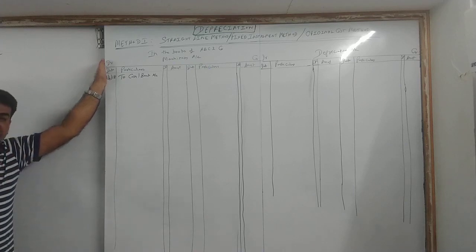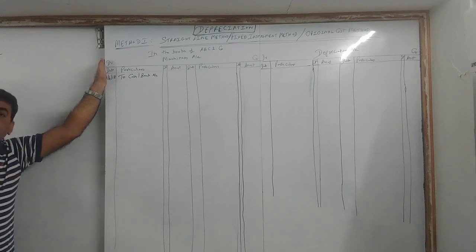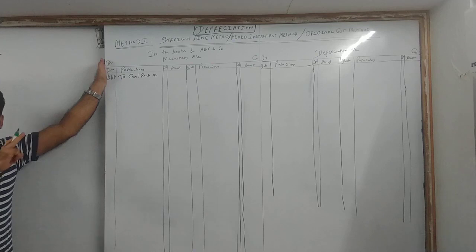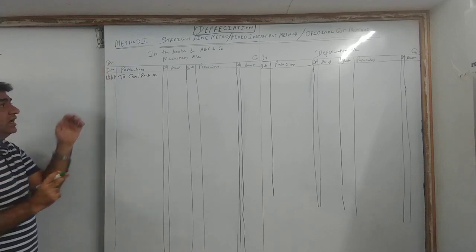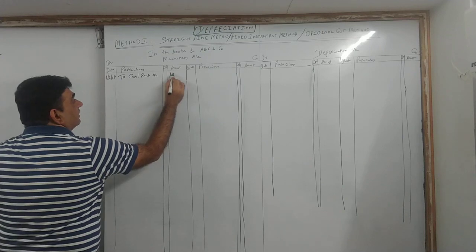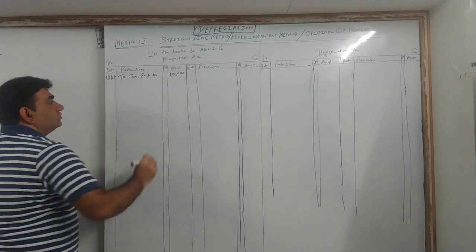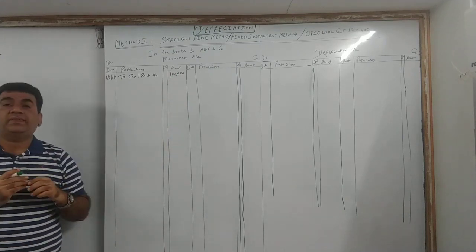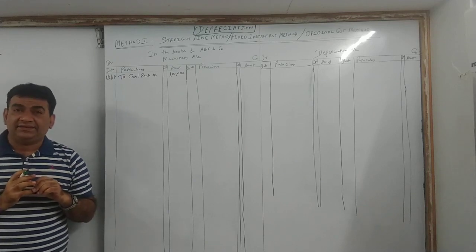Since your F.Y.J.C is a college exam, you will do what your college says. Even in government books, they have given cash bank only. Okay? Now, what is the cost? 1 lakh. So machinery to cash bank account 1 lakh.